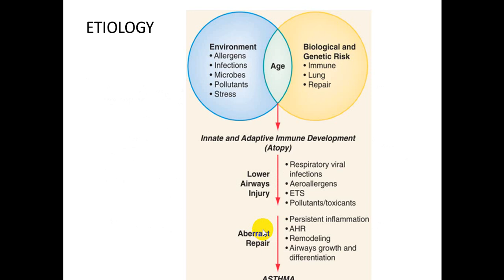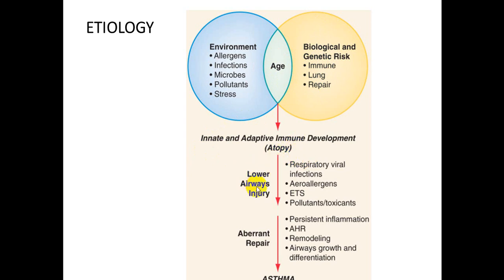The etiology of asthma is really multifactorial. There is collaboration between environmental and biological and genetic risk. Environmental risks include the presence of allergen, infection, microbes, pollen, and stress, and biological and genetic risks include immune factors, lung repair, plus age. All these lead to the innate and adaptive immune development in atopy.